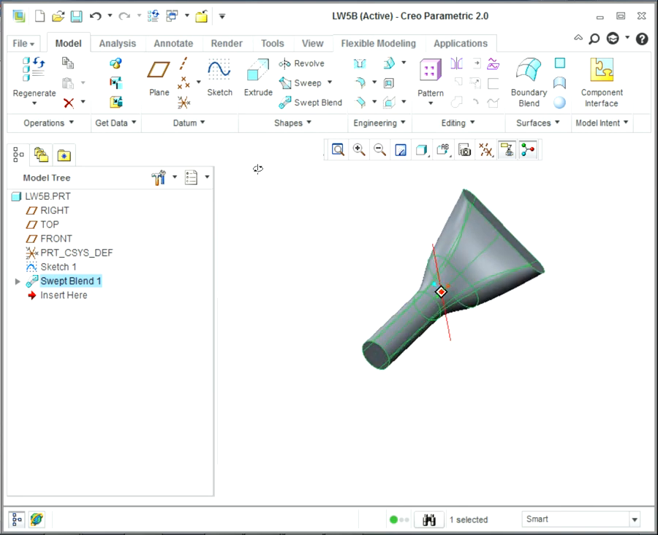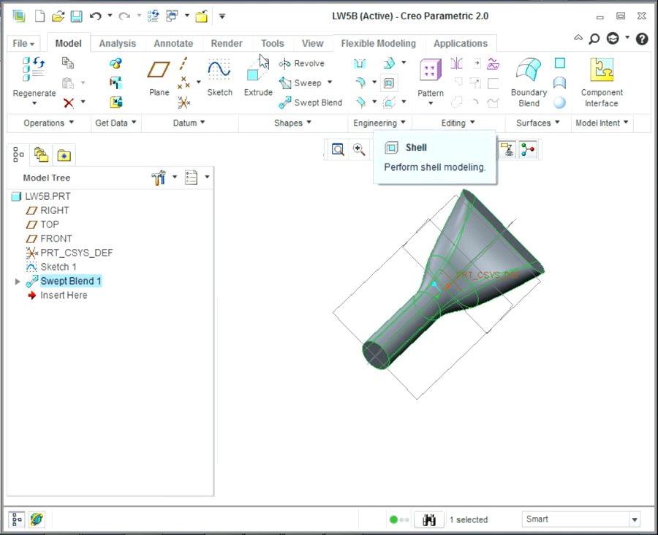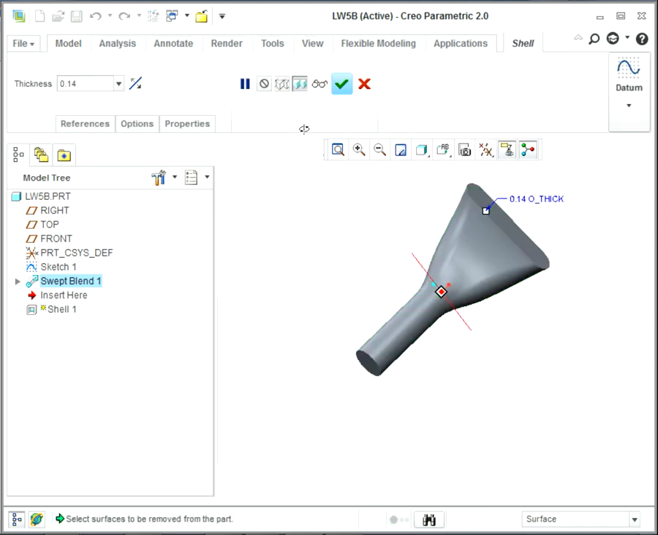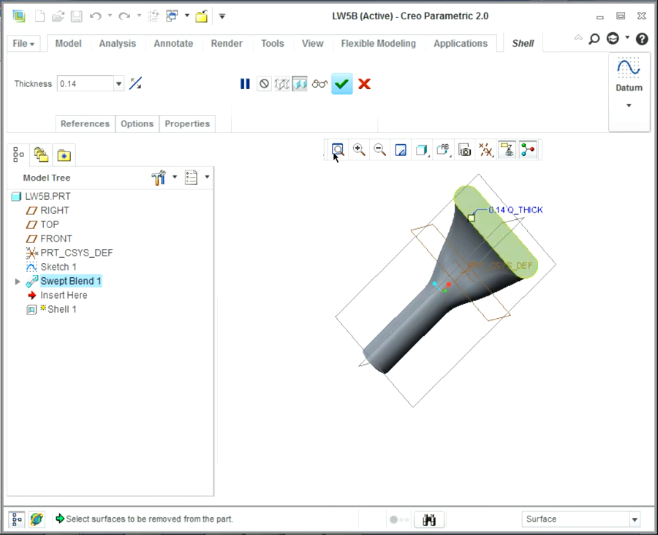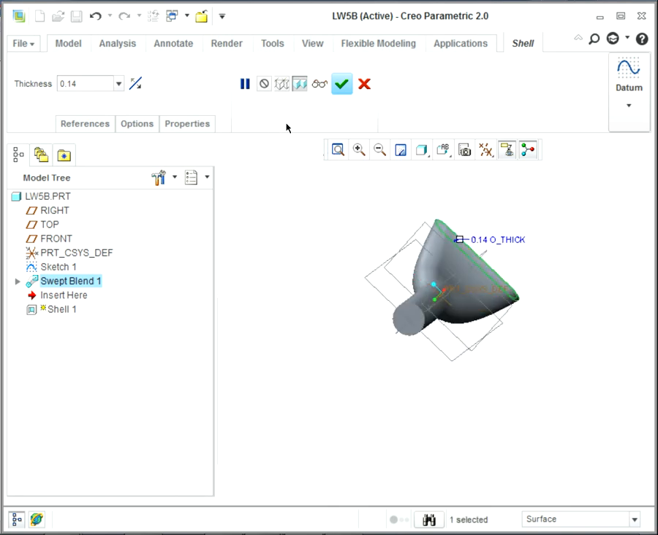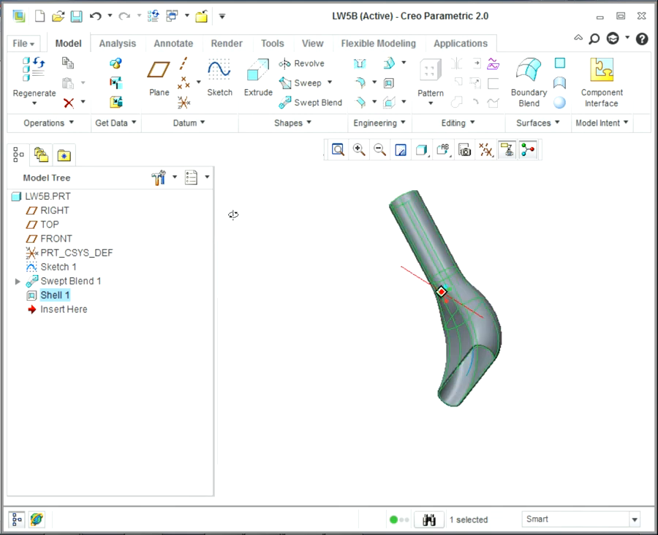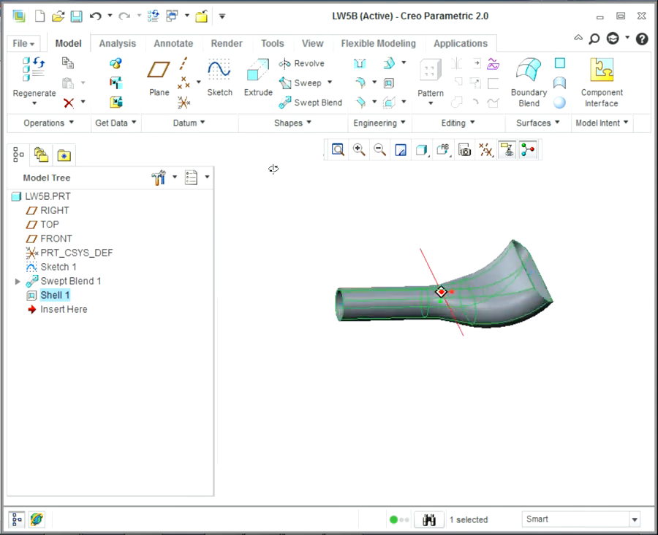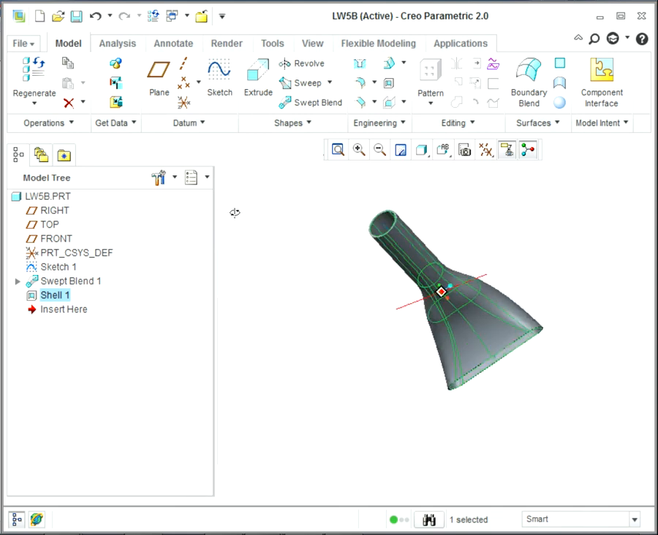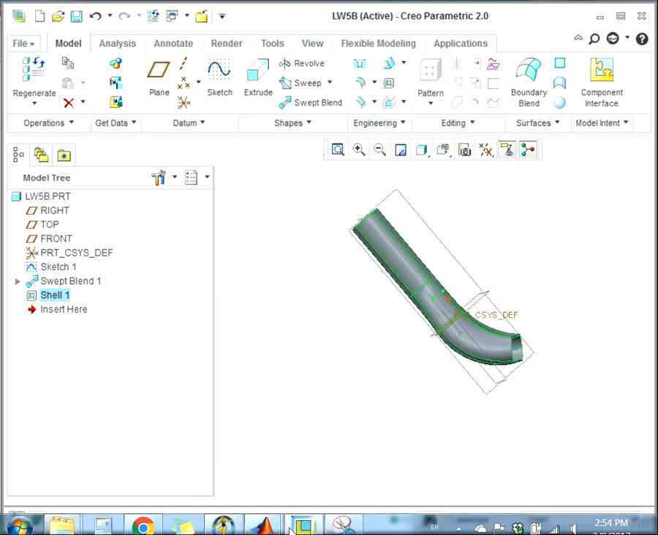Finally, click on shell and click on one side, and then hold control and click on the other side and change this one to be 0.08. Click OK. Now you have your perfect vacuum cleaner, so you can design your own.